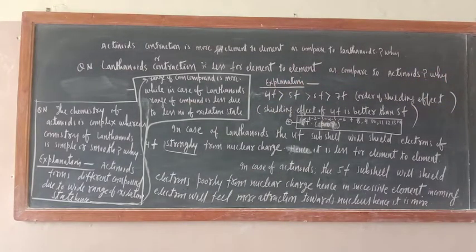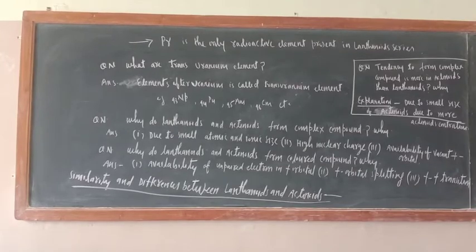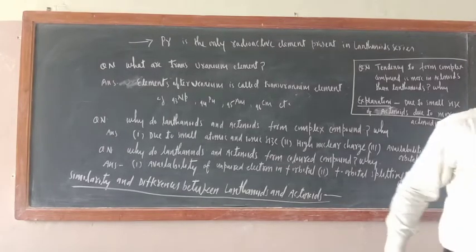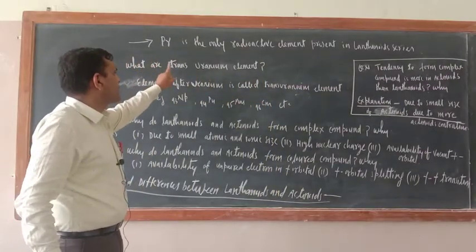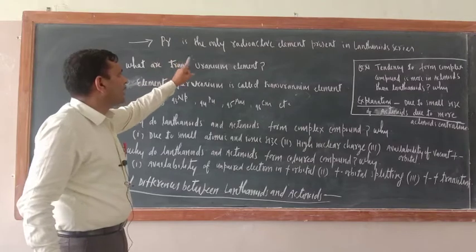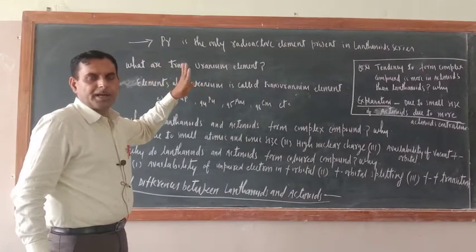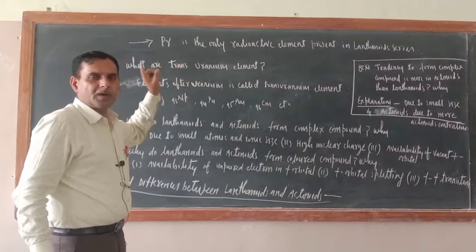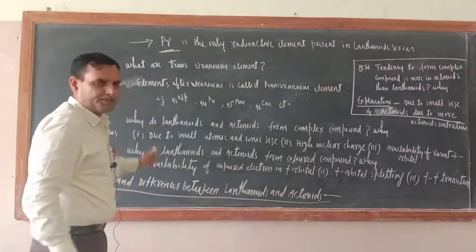Now what are the similarities and differences of lanthanides and actinides? So dear cadets, now almost we are in the last leg of this unit. Okay, the first point, note down: promethium is the only radioactive element present in the lanthanide series. In actinides almost all are radioactive, but in lanthanides there is only one element, that is promethium, Pm.